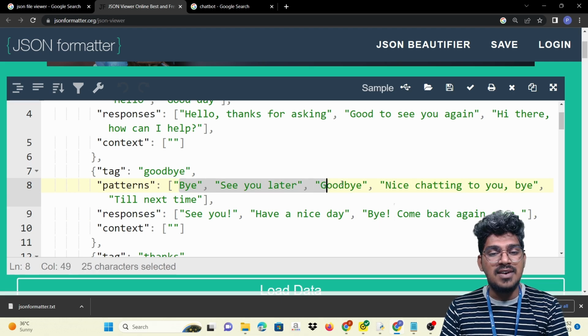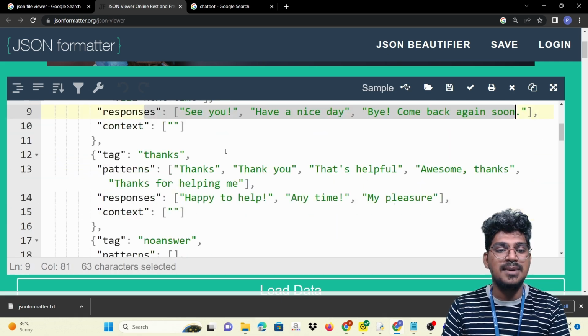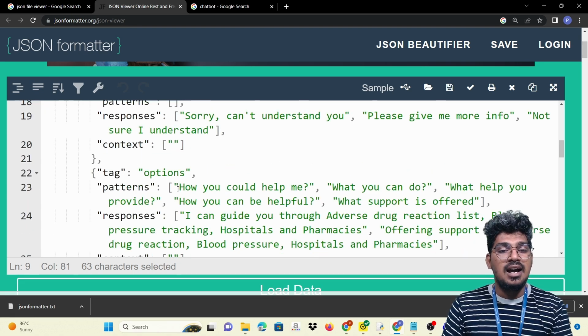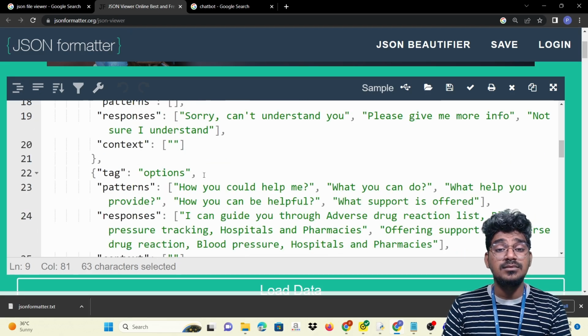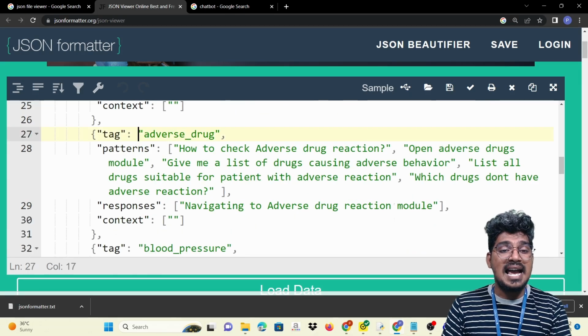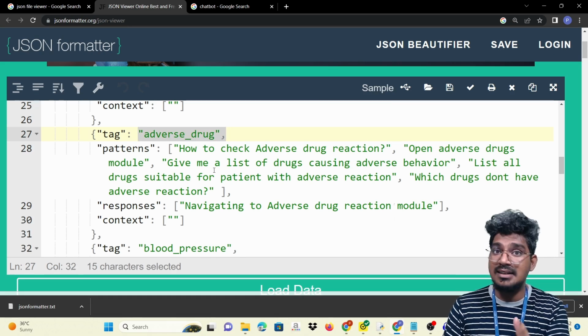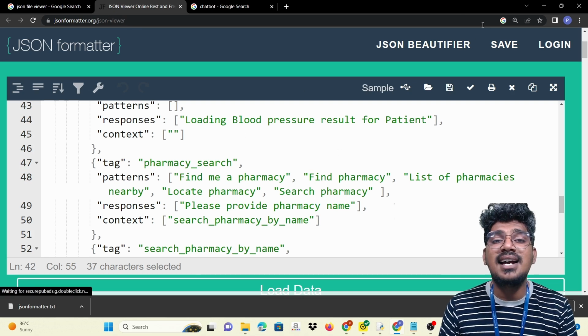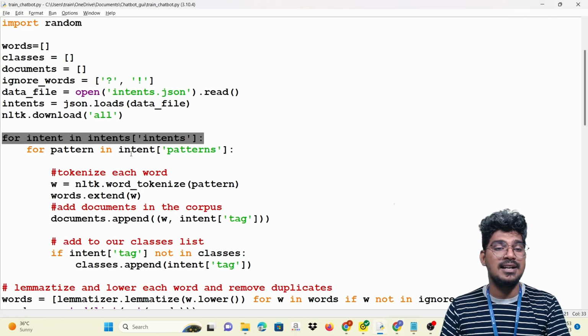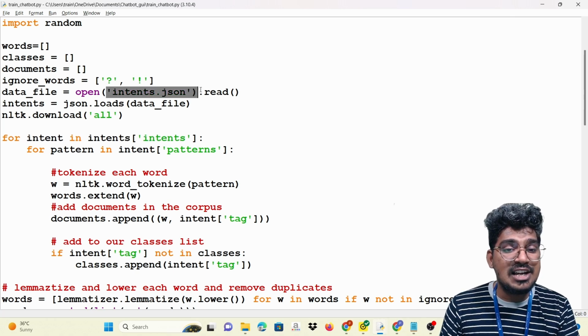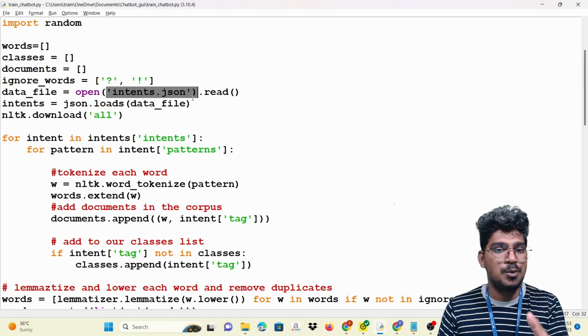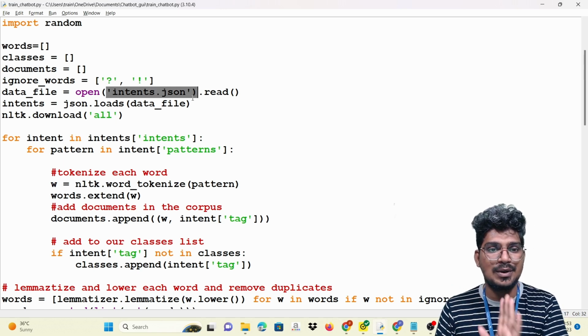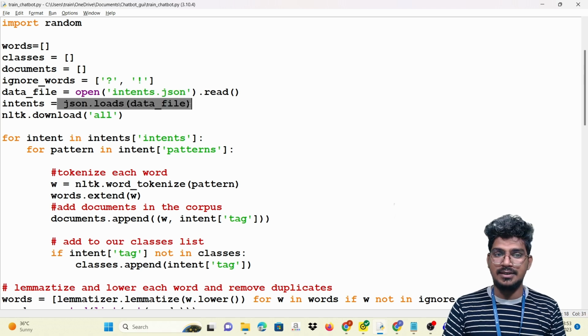So this is from our side, and this is from the computer side as the response. So pattern and response: based on the pattern, it's going to give the answer. You can see here several options, the tags will be there. Tags will be considered classes, and blood pressure is a class, and also blood pressure, patient ID is a class. So with the help of this much content, we are going to load it here. For example, in this particular JSON file, the patterns, tags, and responses will be there. So that much content we are going to train. That is the dataset. Now it is loaded to the system.